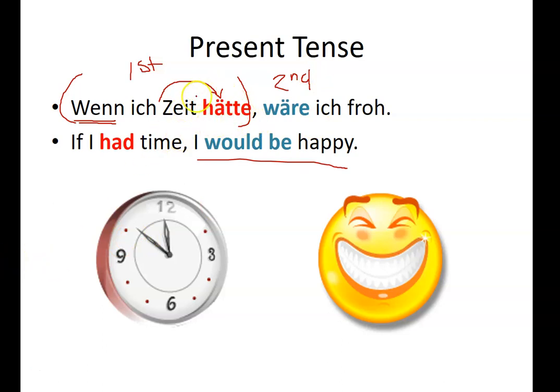So hätte is a form of have, so haben, hatte, the subjunctive hätte. Wäre comes from sein, to be, past tense war, was, so wäre, I would be. So we're going to notice lots of umlauts here with that. So, wenn ich Zeit hätte, wäre ich froh. If I had time, I would be happy.